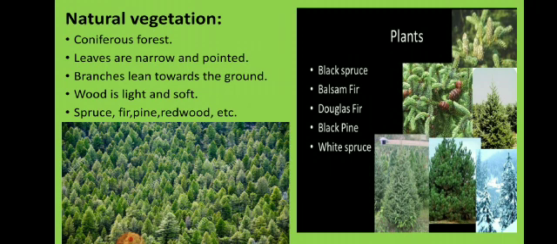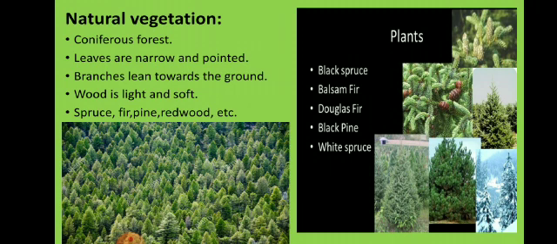Branches lean towards the ground. Again one more reason, branches are leaning towards the ground so that when snowfall is there, it will slide onto the ground. Because if the snow gathers on the plants or the trees or the branches, it may break. So naturally the vegetation has developed itself so that the branches will not break because of the weight of the snow. Wood is light and soft.